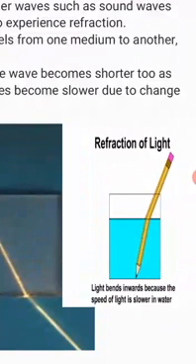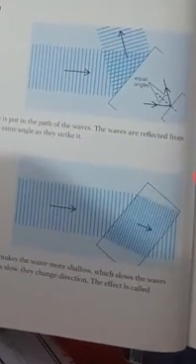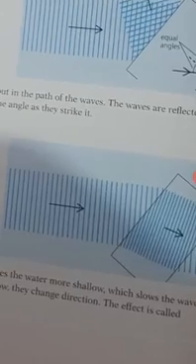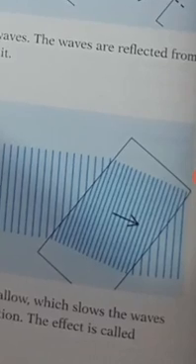Just like over here, they have given one example. As you can see, the waves were larger, but as they pass through this piece of glass, the wavelength becomes shorter and the waves are bent. The wavelength becomes shorter because the speed of the wave becomes slower. So this is the phenomenon of refraction.